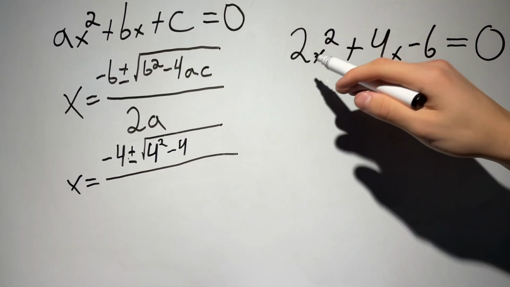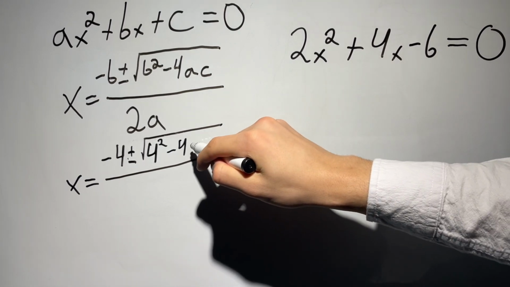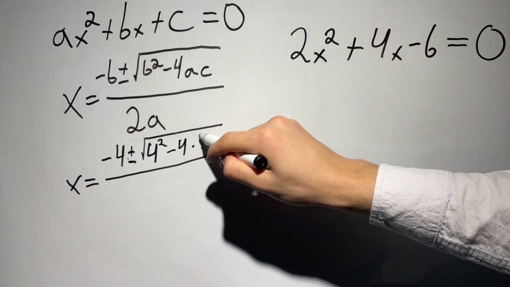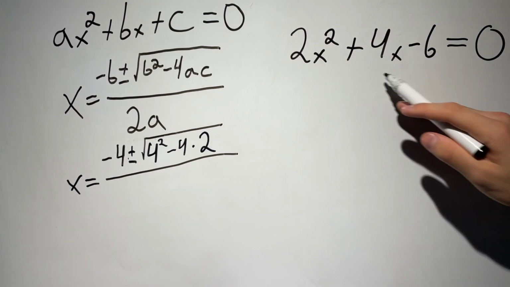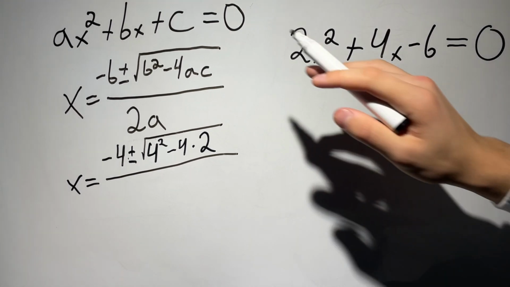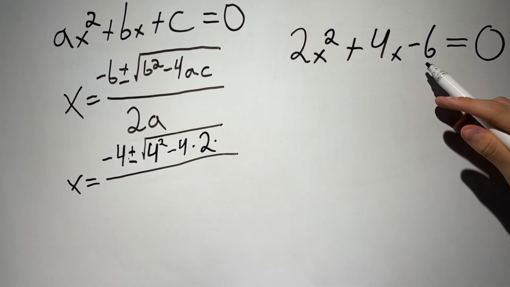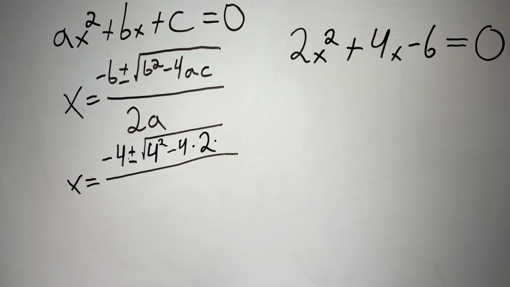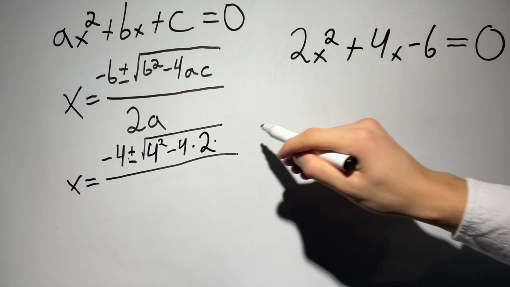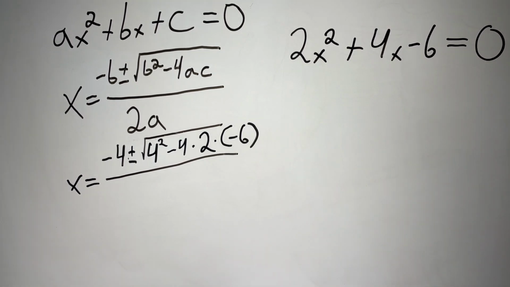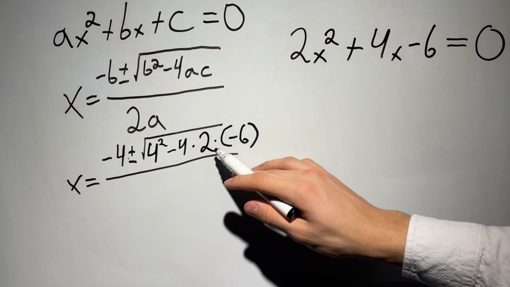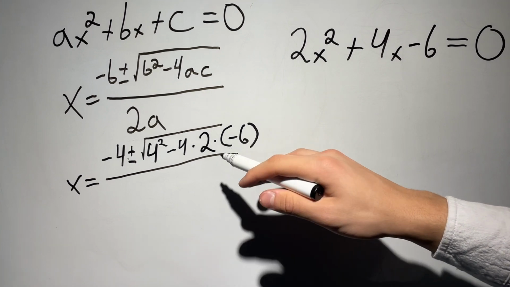So what is our a? It's 2. We do minus 4 times 2. And our c, now here is the tricky part. It's minus 6, not 6. Remember, take the sign with you, and put it in brackets, because we can't have 2 signs next to each other.